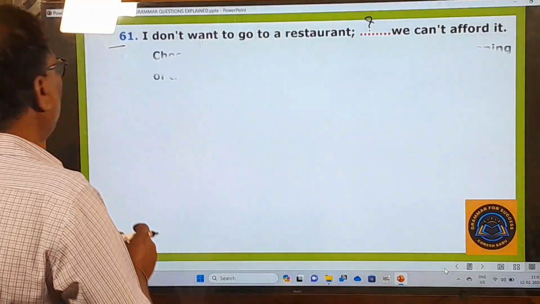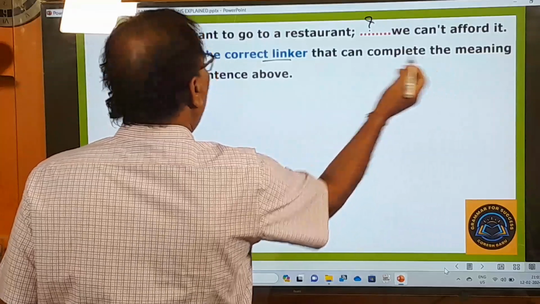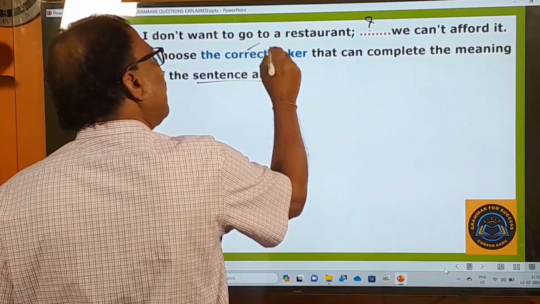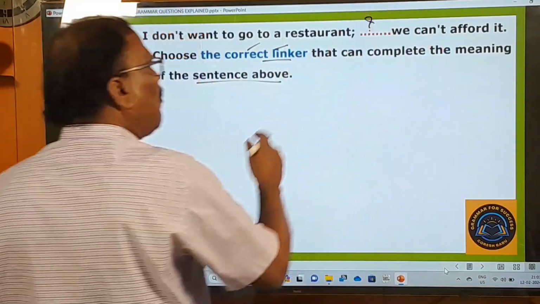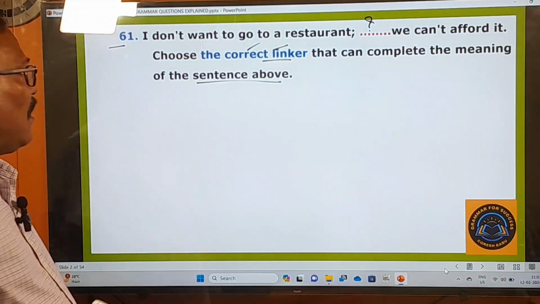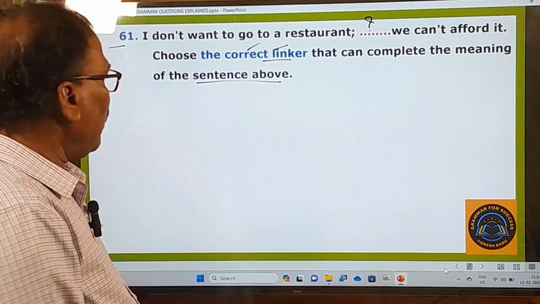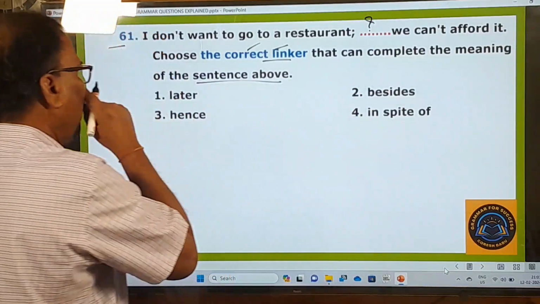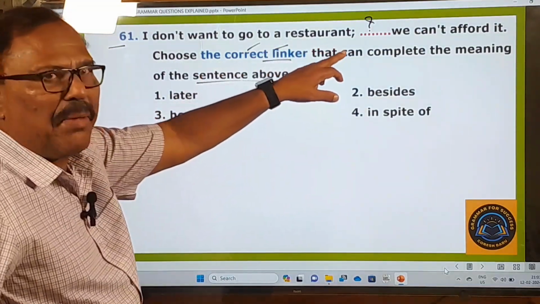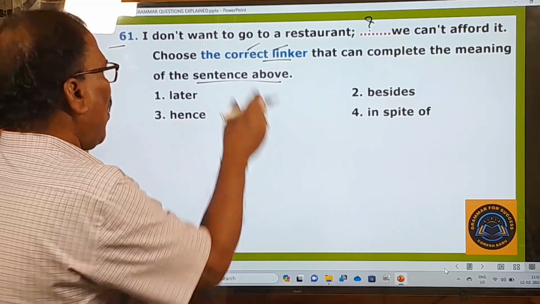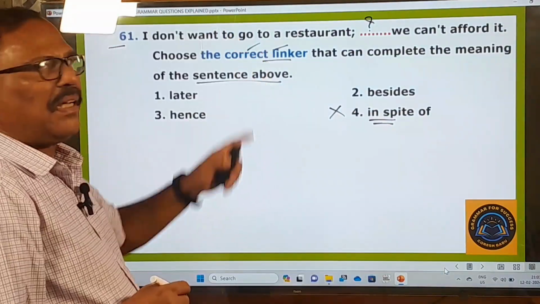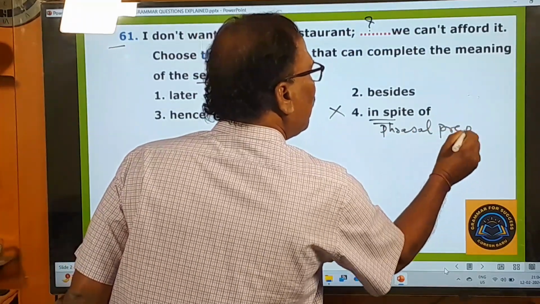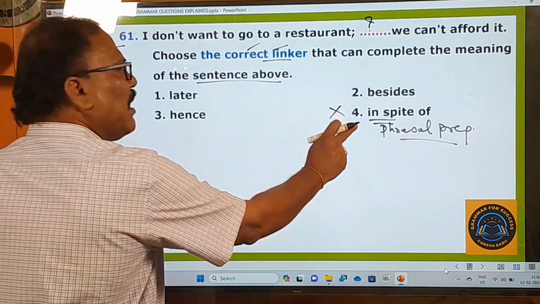What is the examiner asking you to do? Choose the correct linker that can complete the meaning of the sentence above. That means you must fill that blank with a correct linker, and then you have to complete the meaning of the sentence above. Now let us see the options given here under. What are the options given? Later, besides, hence, in spite of. Of these four options, in spite of is not a linker, but it's a phrasal preposition, so it is dropped.